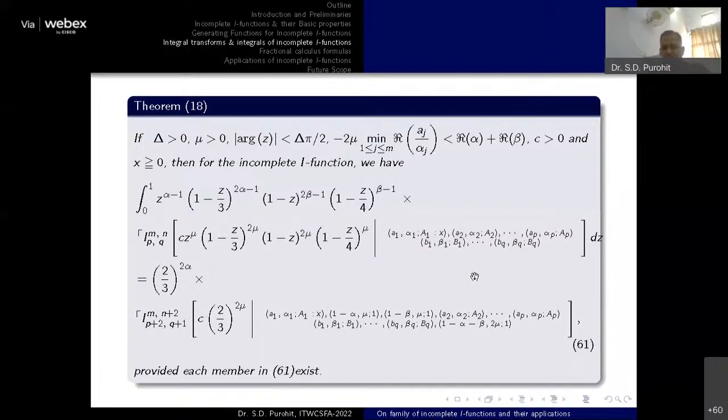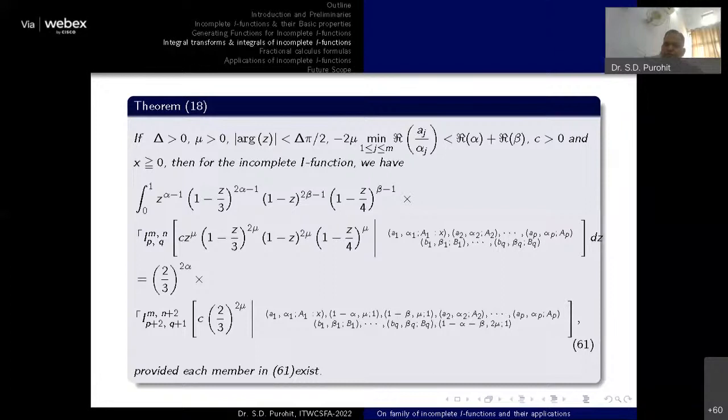So again, if you recall, the lower and upper functions have the property that if we add the decomposition of both of them, it provides you the original function. So every result associated with the incomplete functions has this beauty, that if we add all the results, they provide the result for the original function.